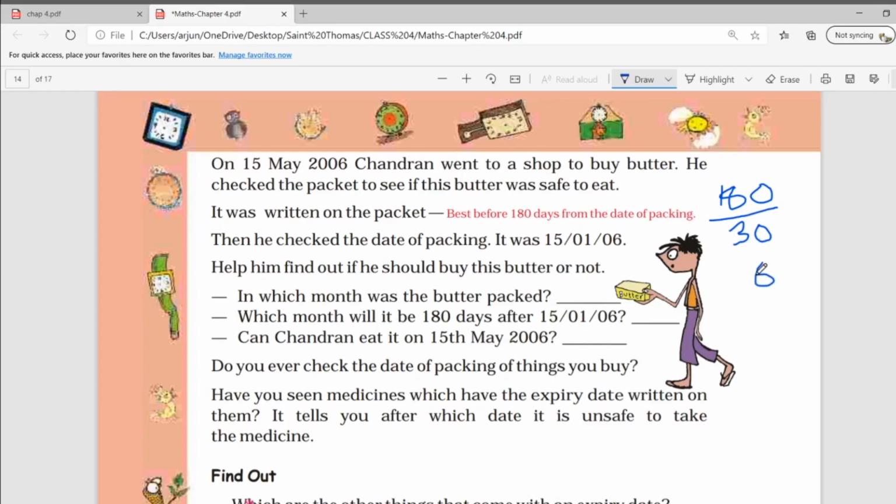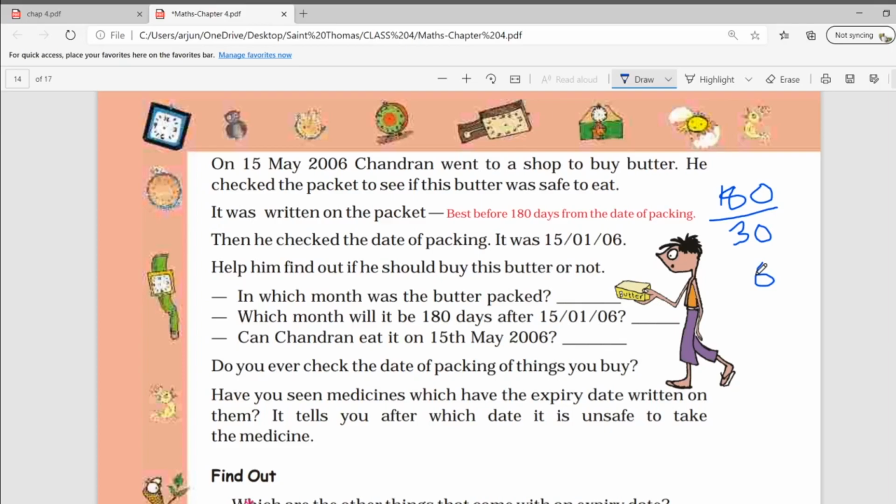Okay, so how can it be read now? Best before 6 months from the date of packing. You know what we have done? We have converted the number of days into months. For converting days into months, we have to divide by 30 in general. So if 6 months have passed, then the butter is not safe for eating.